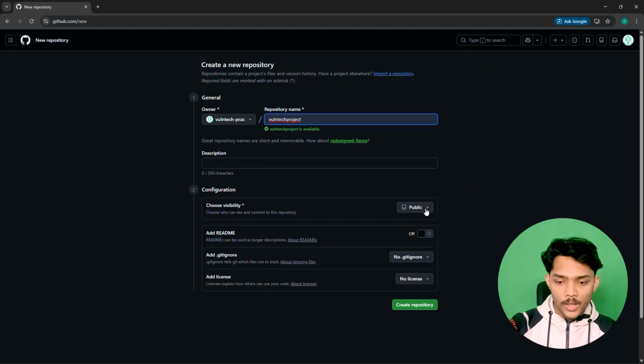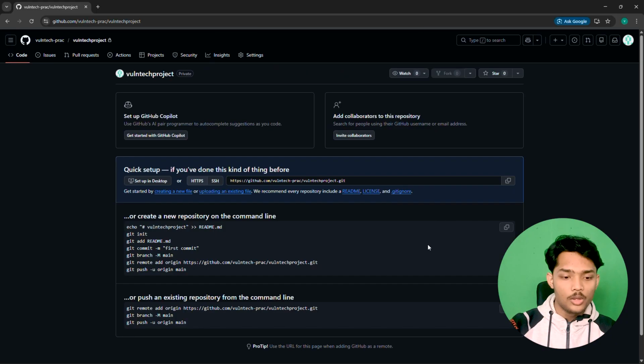I'm going to make it a private repository. That means only the collaborators I add will be able to see, edit and work on this project. I will not add any readme file or git ignore file, and I will simply create the repository from here.